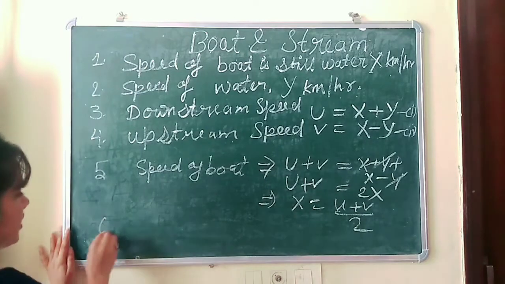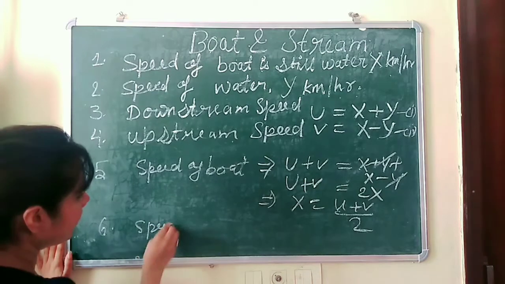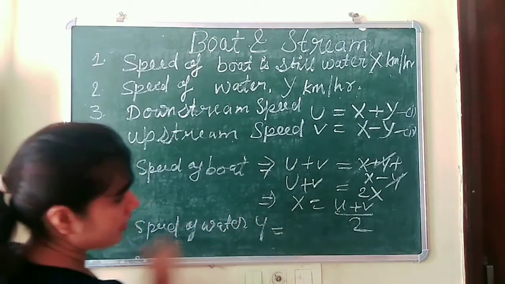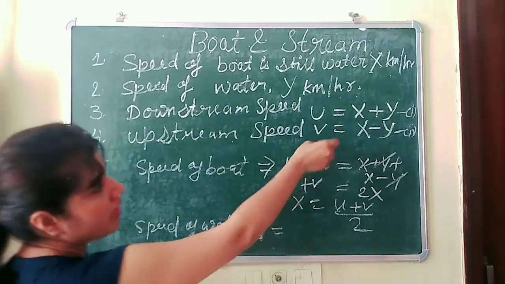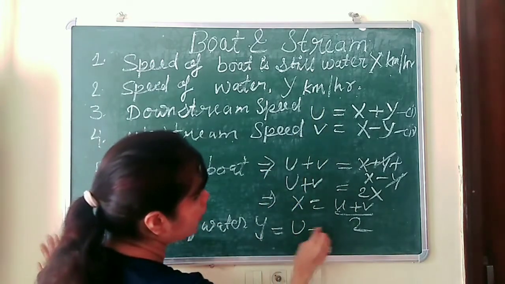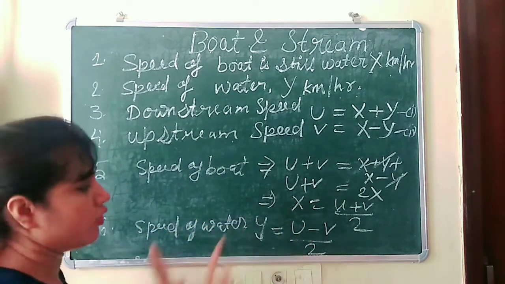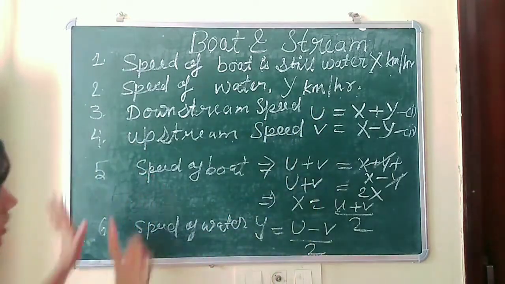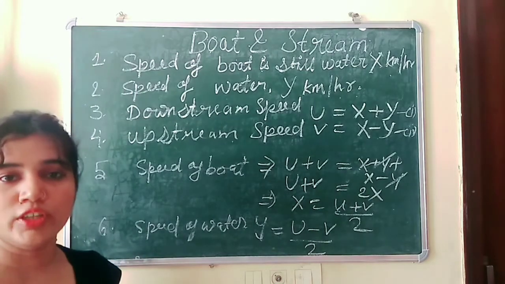Now the sixth point is the speed of water. How will we get the speed of water, that is y? In this case, we simply subtract the two equations, u minus v, so we get y equals (u minus v) by 2. Just try it and you will get the same result. We are subtracting both equations. So these are the formulas. Just take a screenshot and then we will move on to solve the questions, okay?